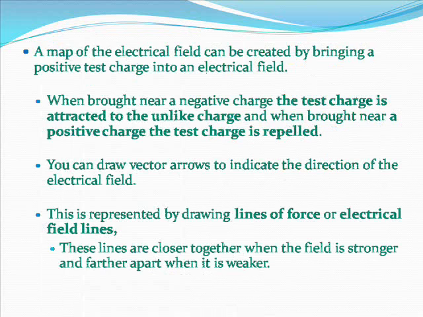A map of the electrical field can be created by bringing a positive test charge into an electrical field. When brought near a negative charge, the test charge is attracted to the unlike charge, and when brought near a positive charge, the test charge is repelled. You can draw vector arrows to indicate the direction of the electrical field. This is represented by drawing lines of force or electrical field lines. These lines are closer together when the field is stronger and farther apart when it is weaker.